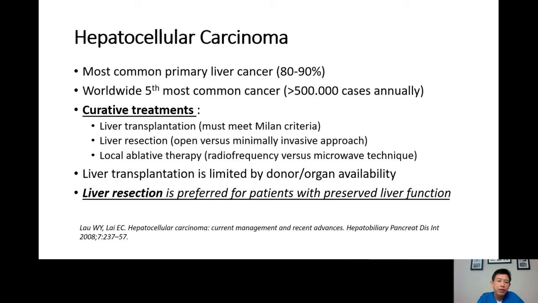There are three types of curative treatment for this type of cancer. The first one is liver transplantation. However, patients have to meet the Milan criteria, which is quite strict for liver transplantation. Many patients do not meet Milan criteria, which means they cannot undergo liver transplantation. The second way of treating hepatocellular carcinoma, which is the most common way, is a liver resection. It can be done open or with a minimally invasive approach. The third is local ablation with radiofrequency ablation or microablation. For a patient with preserved liver function, liver resection is the preferred way of managing HCC.